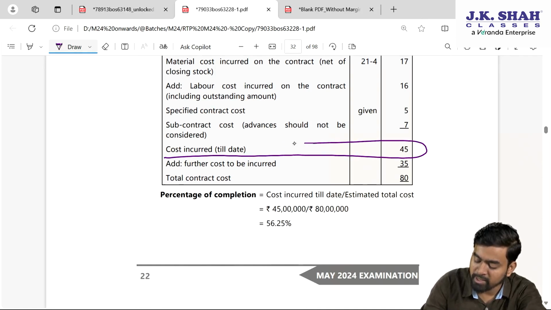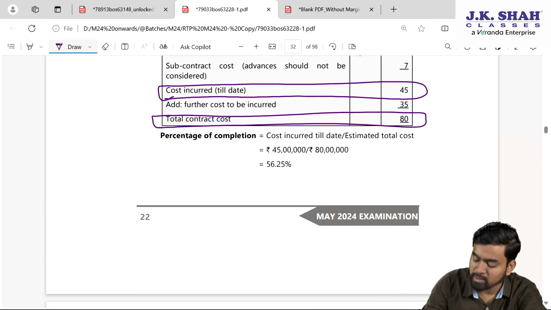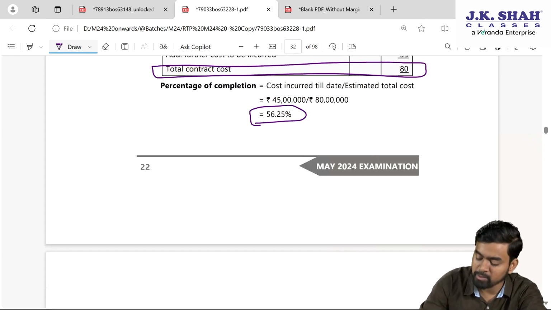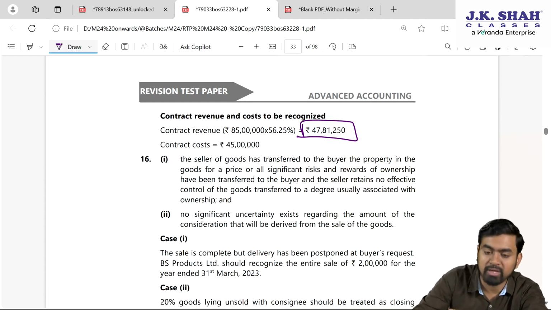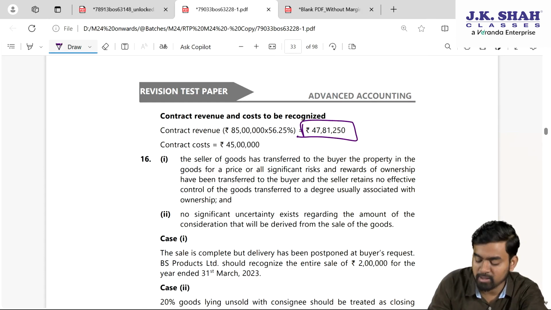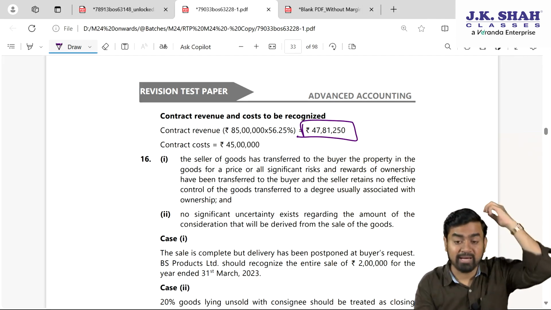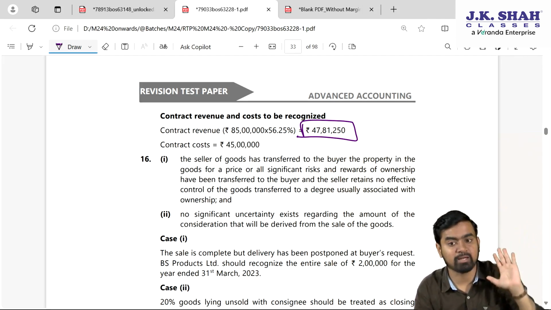Contract cost incurred till date 45, total estimation is 80, percentage of completion 56.25%, and here contract revenue 47.8125 lakhs, or you can write in proper figure, correct? Here, my dear students, try and understand para 35 may come if